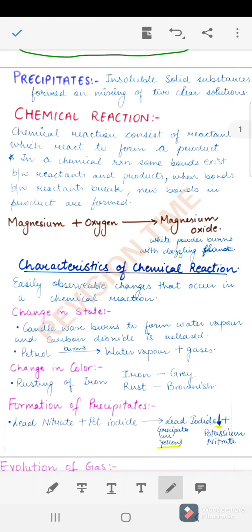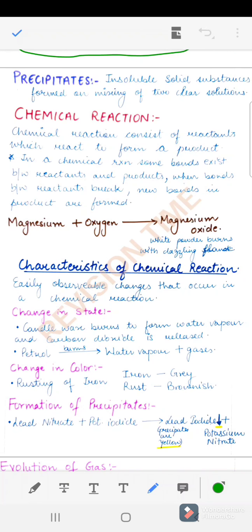What is a chemical reaction? A chemical reaction consists of reactants which react to form a product. So in a chemical reaction, there are some bonds which exist between the reactants and the products. When the bonds of reactants break, the new bonds are formed in product. Example of a chemical reaction is this: magnesium reacting with oxygen, that is in the air, forming magnesium oxide. This magnesium oxide is a white powder which burns with a dazzling flame.